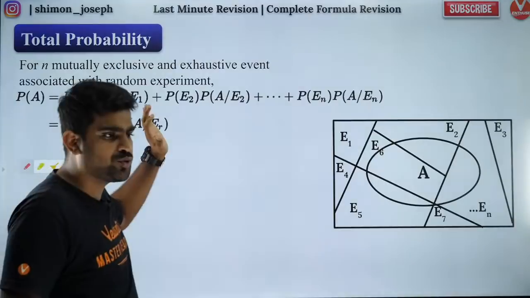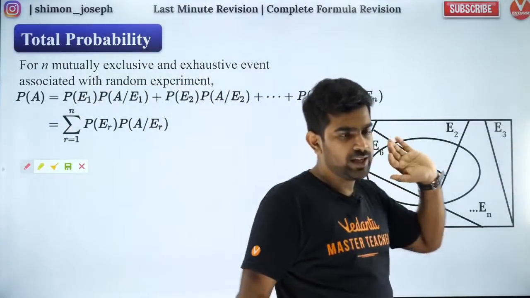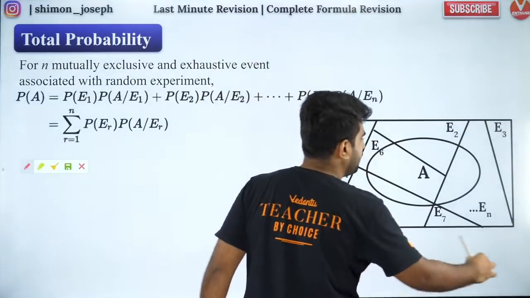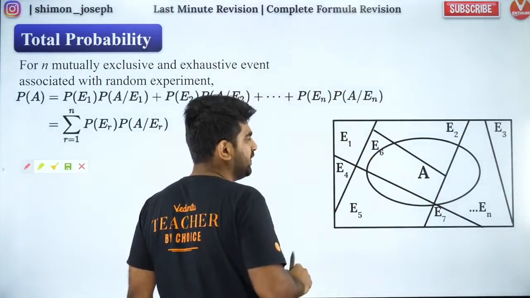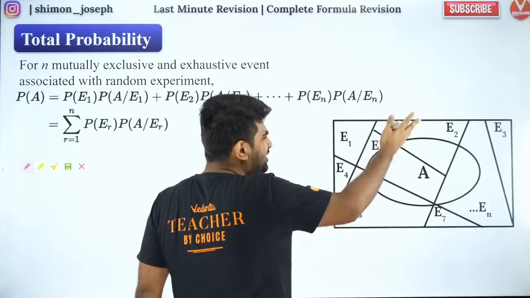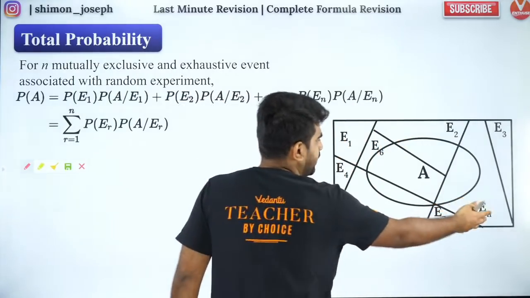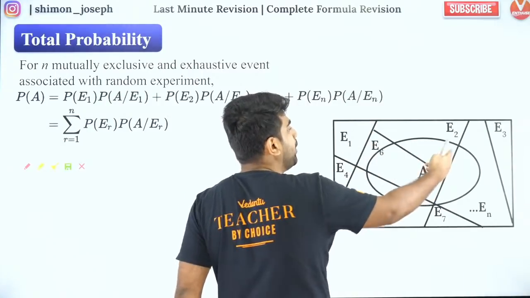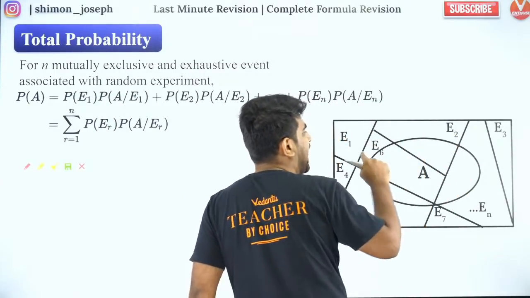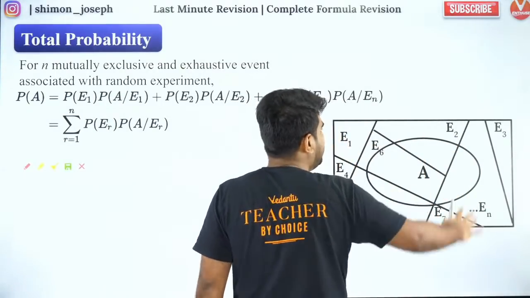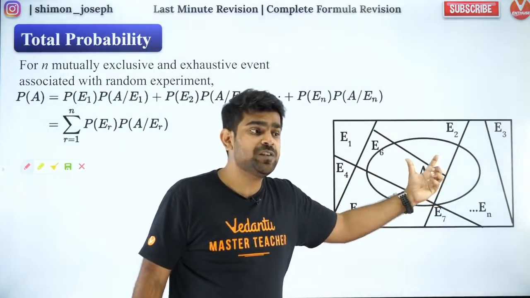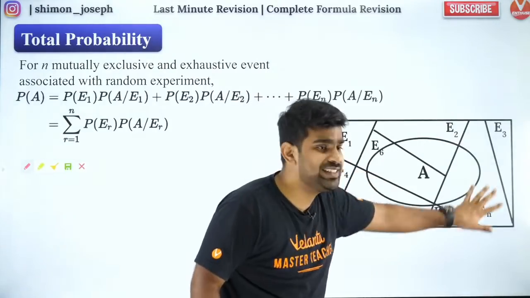Now, total probability theorem. Are you guys aware of the total probability theorem? Any idea? So let me tell you what it is all about. Let us say you have mutually exclusive and exhaustive events. You have E1, E2, E3, E4, E5 till En. Now, I'm going to check what is the probability of event A which can happen through any of these E's. What is the probability of event A which can occur through any of these events?